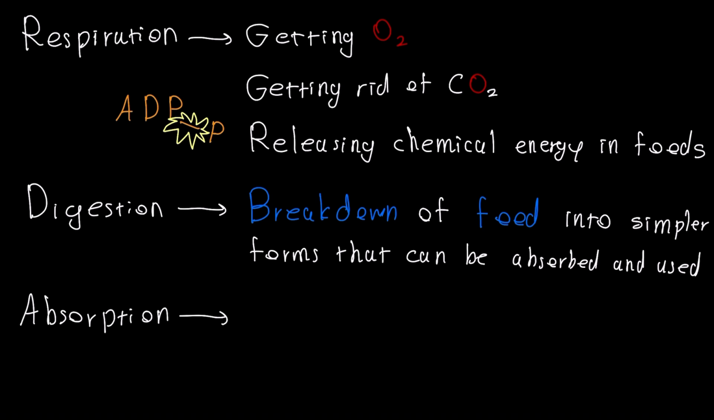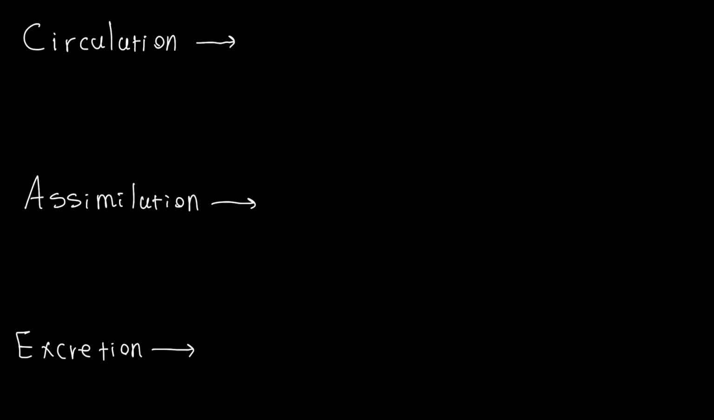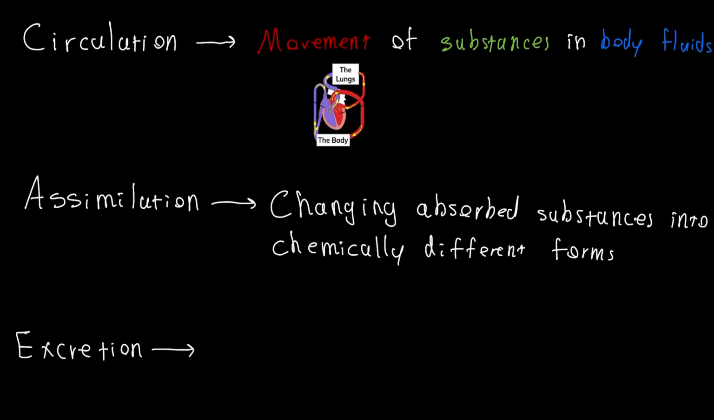Digestion means breaking down of food into simpler forms that can be absorbed and used. And absorption means some substances go through membranes and then they become bodily fluids. Now, circulation refers to the movement of substances in body fluids. And assimilation means changing absorbed substances into chemically different forms.